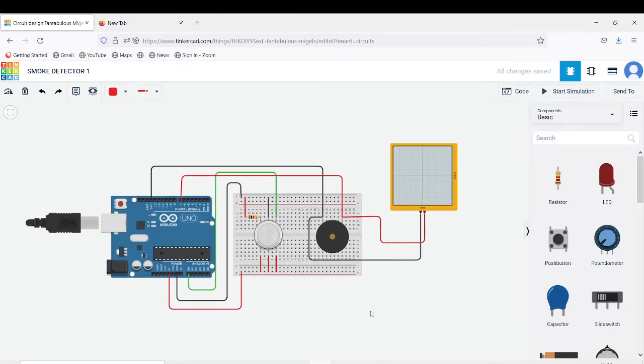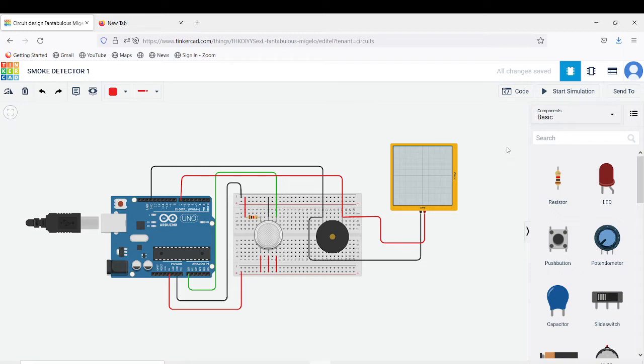I have made a smoke detector whose function is to detect smoke around the space surrounding it, and if the smoke density is greater than a specific value, then the piezo buzzer will start producing sound. Here I have a gas sensor which is connected to the analog pin A0, and I have this piezo buzzer which is connected to the digital pin number 7, and I have also connected an oscilloscope across the terminals of this piezo buzzer. Here you can see that the time per division is 1 millisecond.